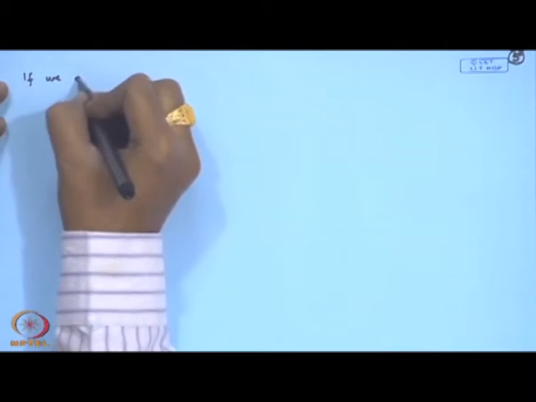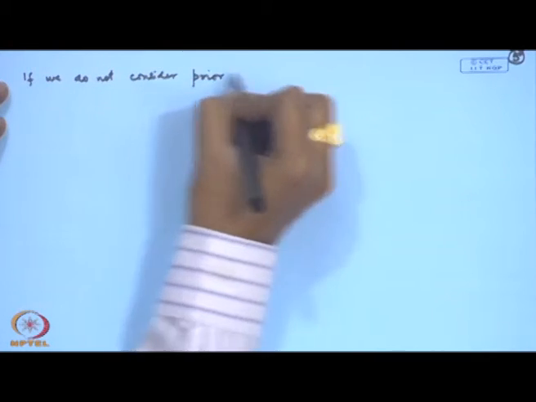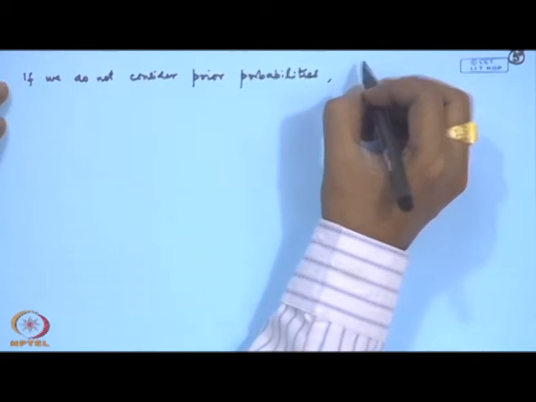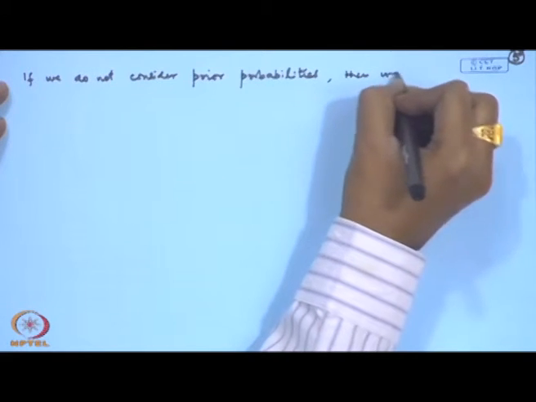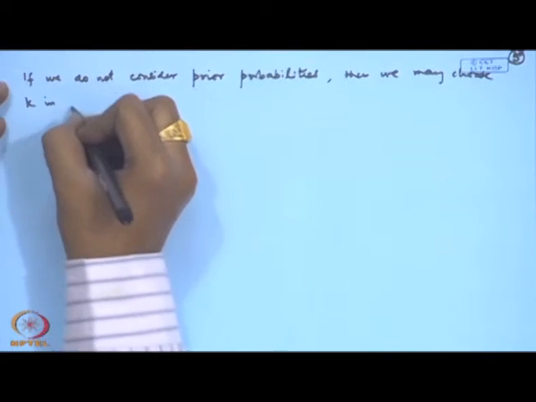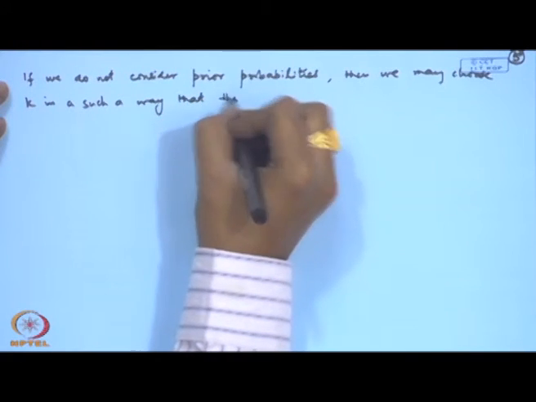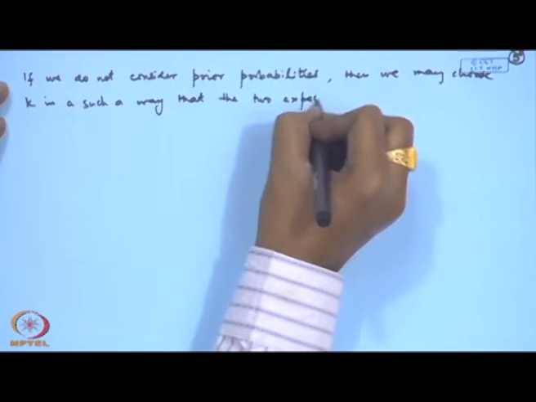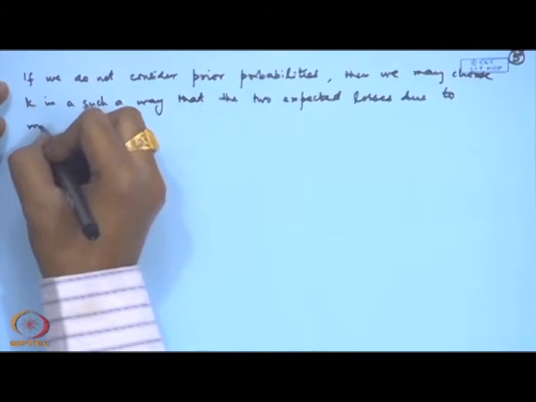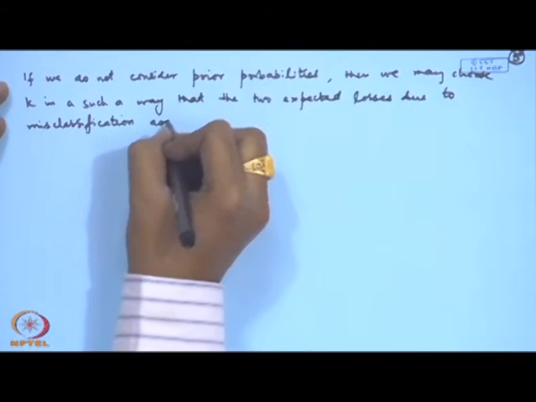If we do not consider prior probabilities, then we may choose k in such a way that the two expected losses due to misclassification are equal.